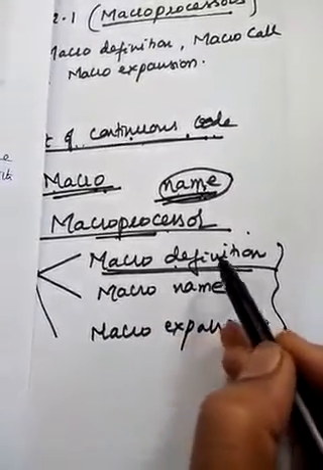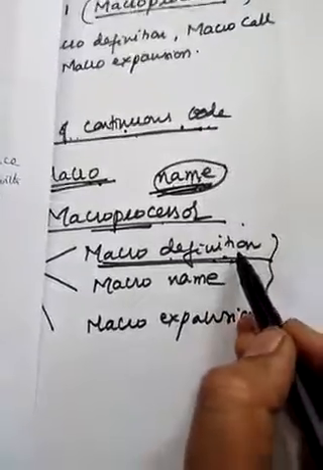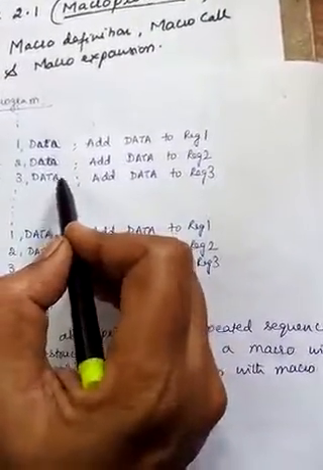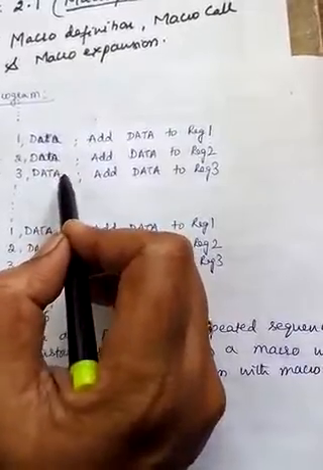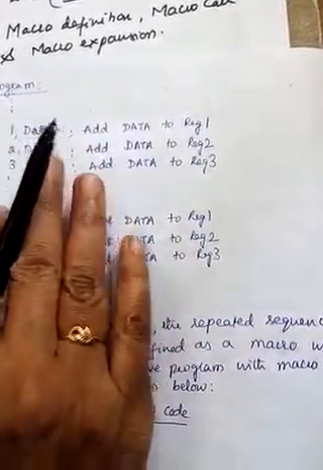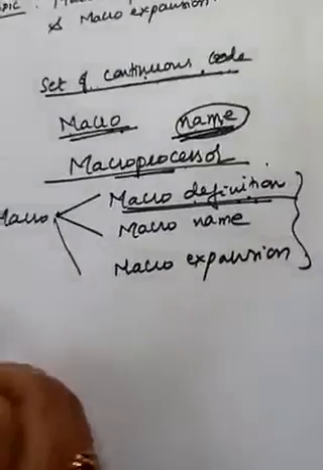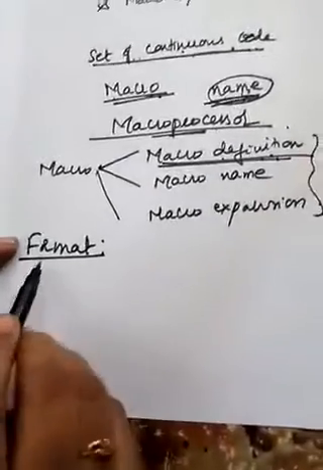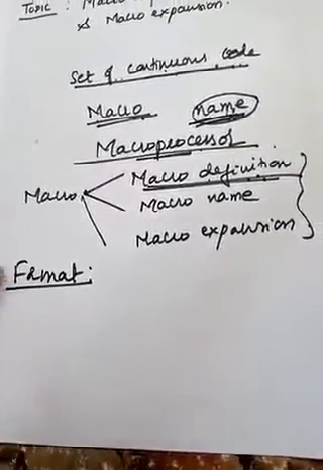So what is macro definition? It is giving a single line abbreviation for the particular set of the code, and this should be identified with a name. So what is the format of defining any macro? There is a particular format. This format uses two pseudo-ops.